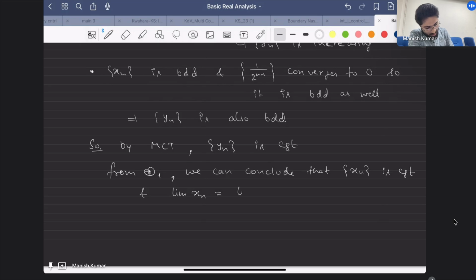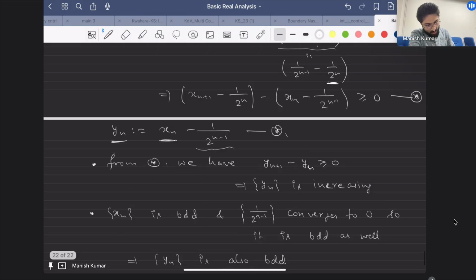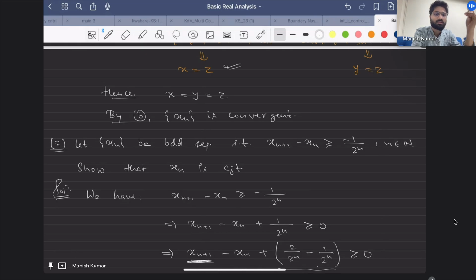Whenever you see that the sequence in question is given to be bounded, you should try at least this method. Once you know it is bounded, there is a subsequence which is going to converge; that is the Bolzano-Weierstrass theorem, which you already know. But here you want to prove that the sequence is convergent. Then the one theorem you know is the monotone convergence theorem, and your goal should be to prove that it is increasing or decreasing. From there it was obvious that you cannot conclude.